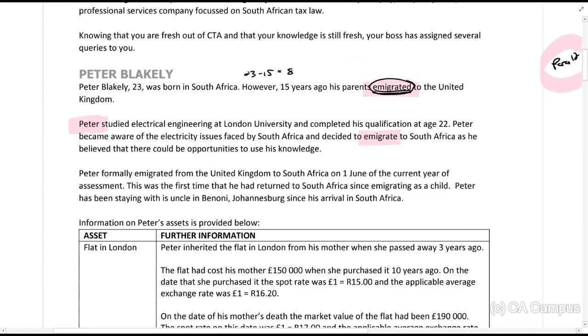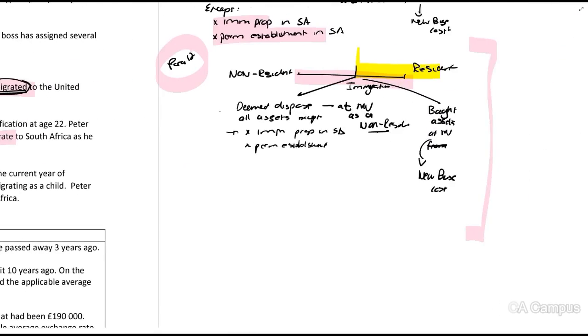Peter formally immigrated from the United Kingdom to South Africa on the 1st of June of the current year of assessment. So this date is 1 June. Right before that, on 31 May, he is treated as a non-resident who sold everything. You were a non-resident at that point and sold everything as a non-resident, because you're only a resident from the 1st of June. Then on the 1st of June you bought it from yourself at market value, but as a resident.